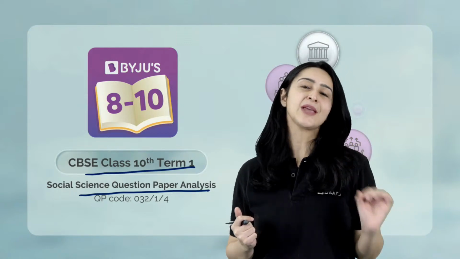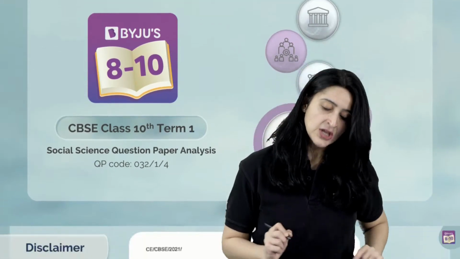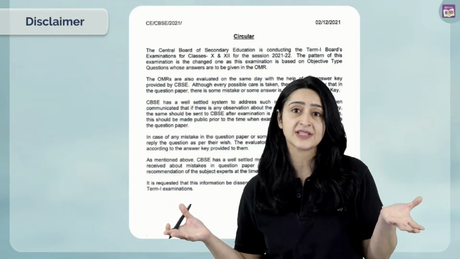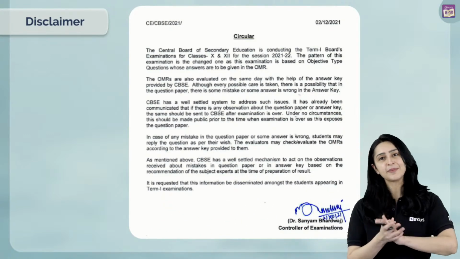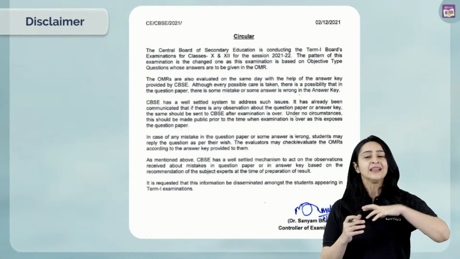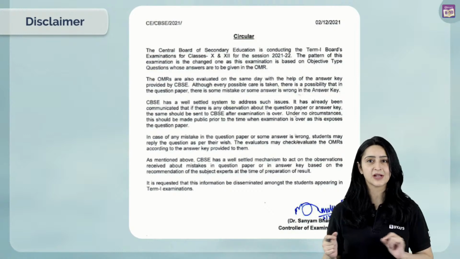But before we do this, I want to bring something to your notice. This is the first time that we've had this new format of examination. We have these objective exams for the first time. And there have been some reports across other subjects as well to say that some of the questions were a little confusing, as in the words were a little confusing.